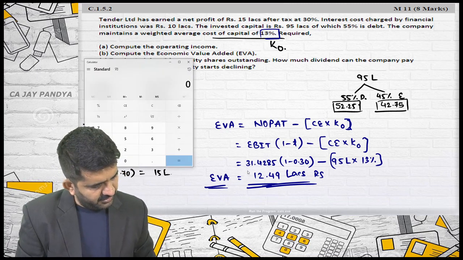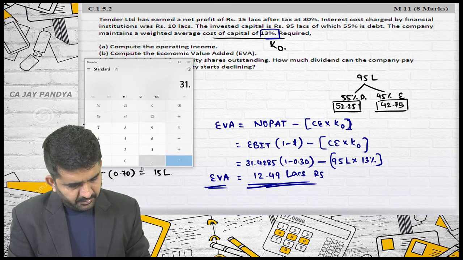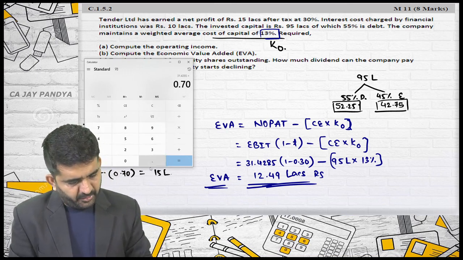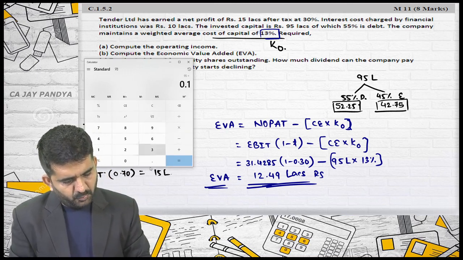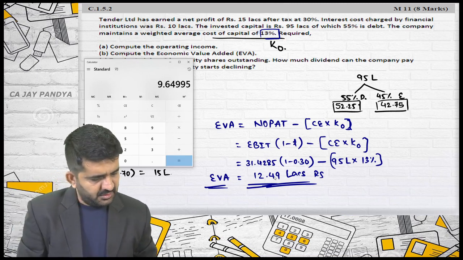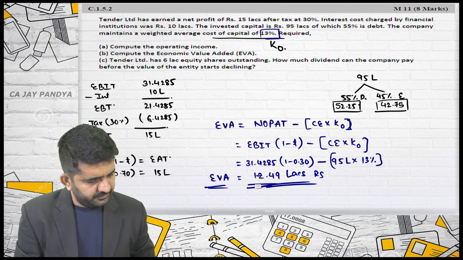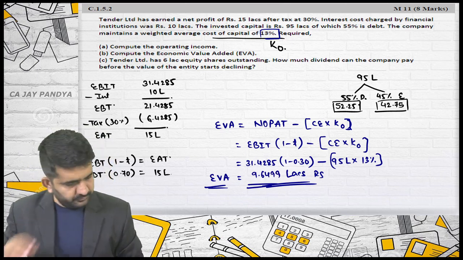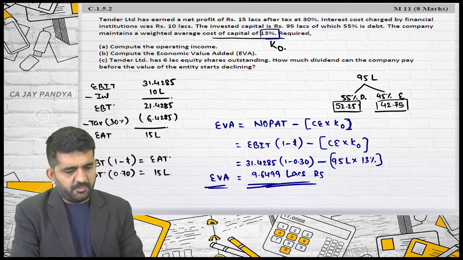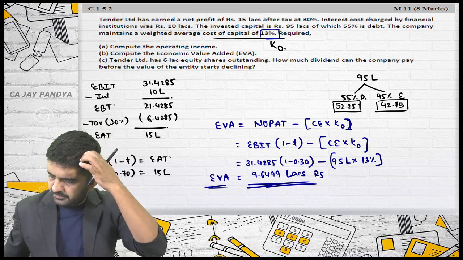So the answer will be 31.4285 multiplied by 0.7, minus 95 into 0.13, which is 9.6499. This is nothing but EVA. This is economic value added. Let me go to third question.